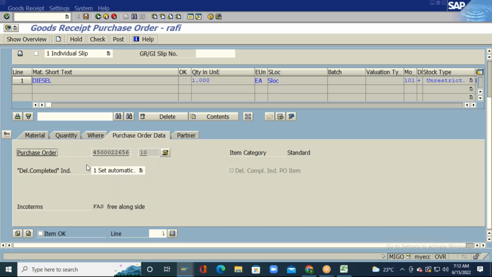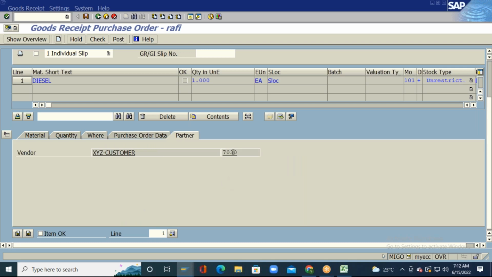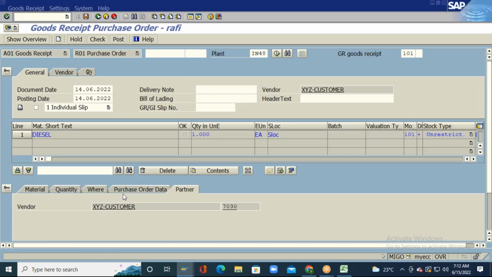I will go to the purchase order. This is the purchase order against which I am trying to do a goods receipt, and this is the vendor 7030. I will now click on item OK, and I will try to click on post.